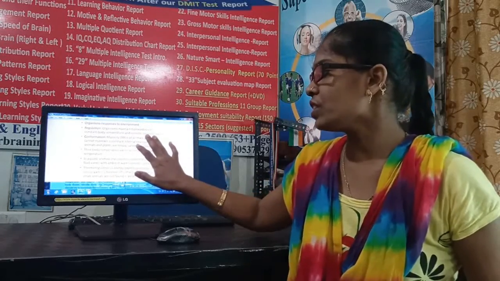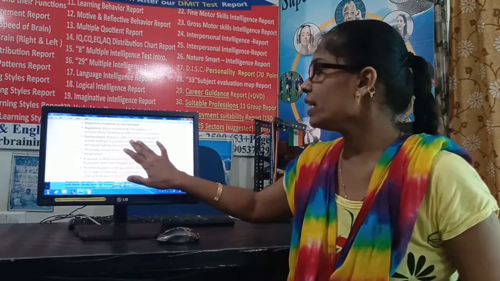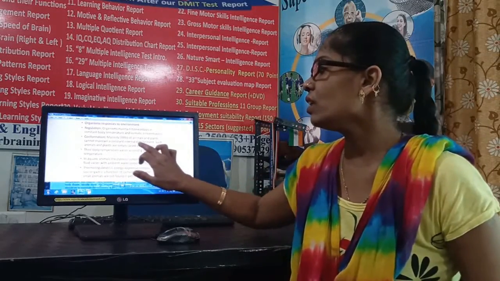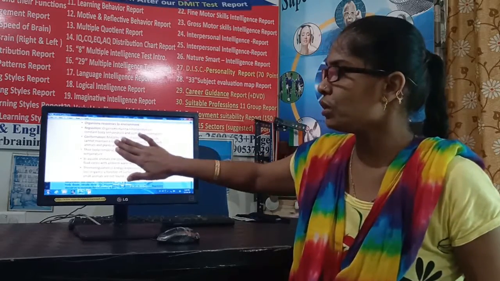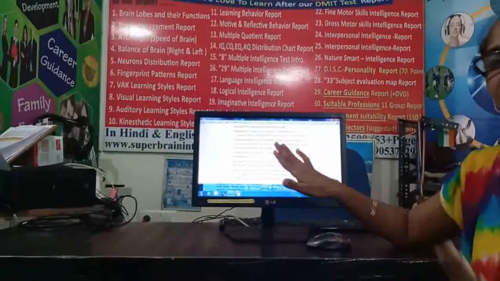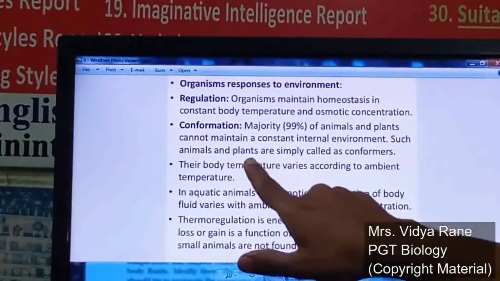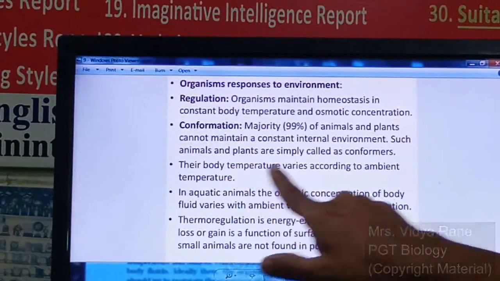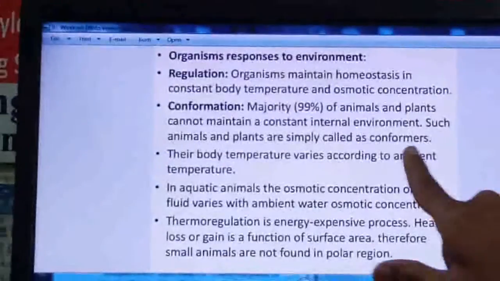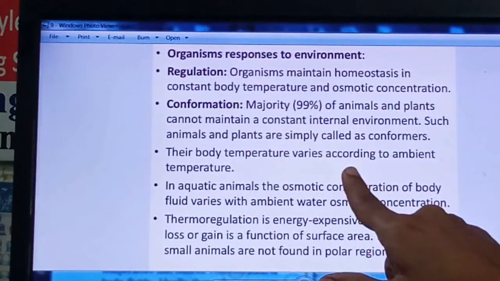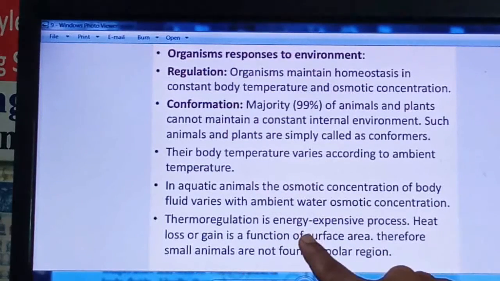So all the regulators are there, they are showing the homeostasis for the temperature as well as the osmotic concentration. Then the conformers are there. In the conformers, the majority, 99% of the animals and plants, cannot maintain a constant internal environment, exactly opposite to the regulators. They don't maintain their body temperature constant. Examples are given of animals as well as plants, right? Body temperature varies according to the ambient temperature, whatever the external temperature is.